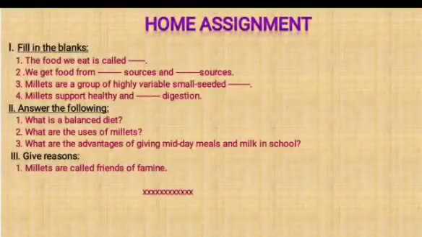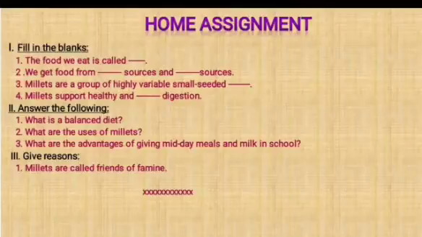Here is an assignment for you children. First main, fill in the blanks. First one, the food we eat is called dash. Second one, we get food from dash sources and dash sources. Third one, millets are a group of highly variable small seeded dash. Fourth one, millets support healthy and dash digestion.